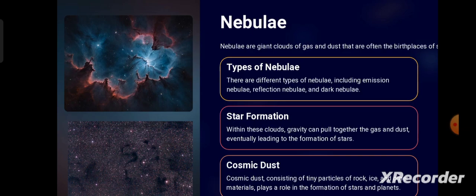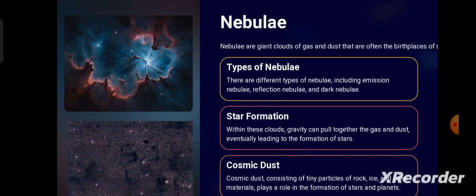So we can know from the name itself. In emission nebula, the gaseous particles emit light of specific wavelengths. In the case of reflection nebula, they do not emit light as they do not have their own light source, but they reflect a particular or different kind of wavelength from nearby stars or nearby celestial bodies.